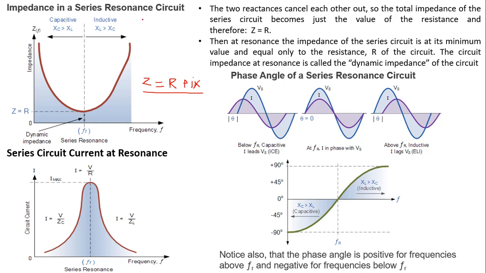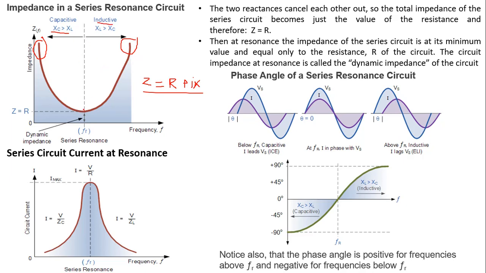Now impedance in a series resonance circuit. So we are going to plot frequency versus impedance. By varying the frequency we are going to plot the response of impedance. Below the resonant frequency the circuit is capacitive, so XC is higher and XL is lower, and above the resonant frequency XL is greater than XC, so the circuit is inductive.